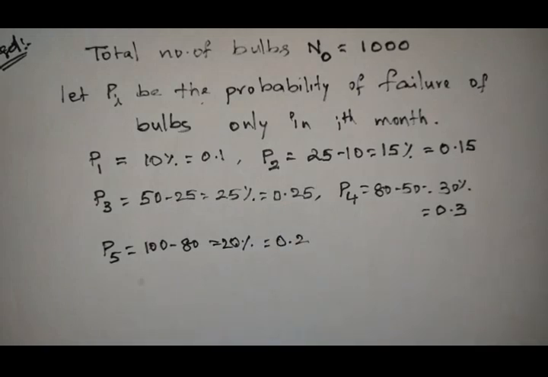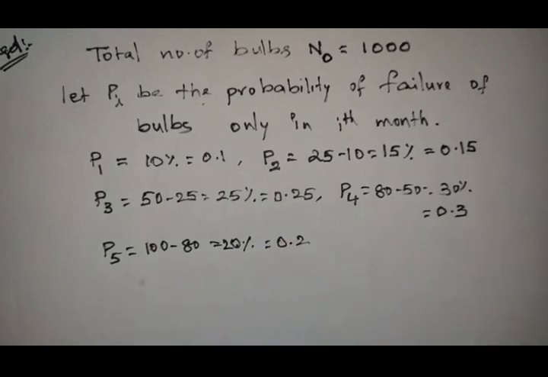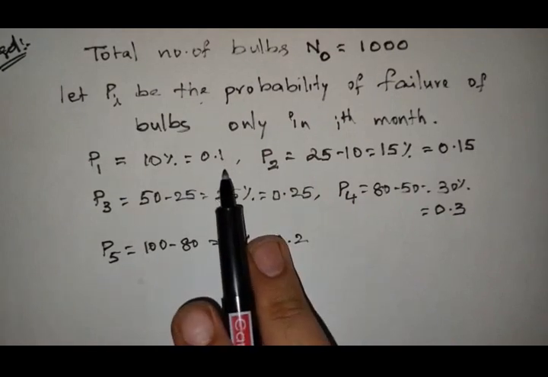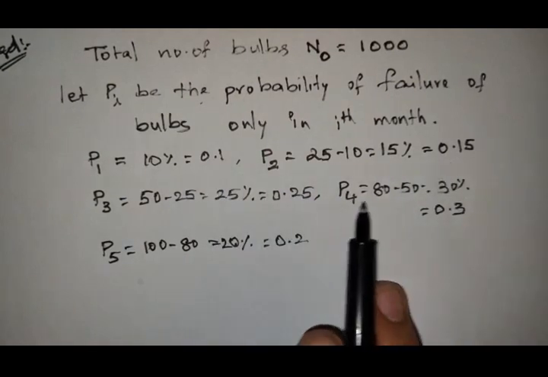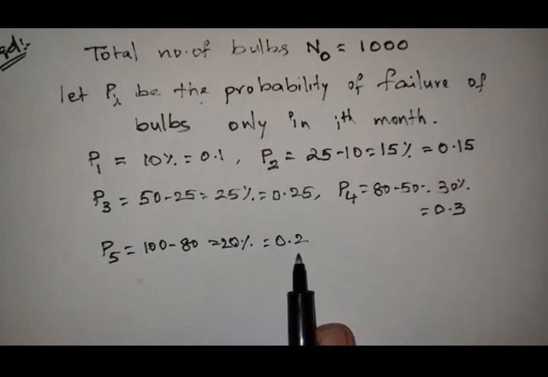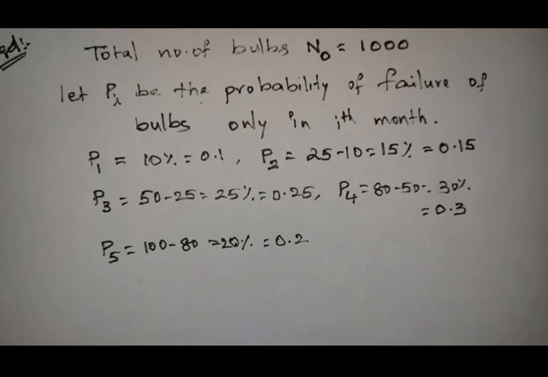To check whether our values are right, we already know the sum of probabilities is equal to 1. Here 0.1 plus 0.15 plus 0.25 plus 0.3 plus 0.2 gives 1. So our sum of probabilities condition was satisfied.